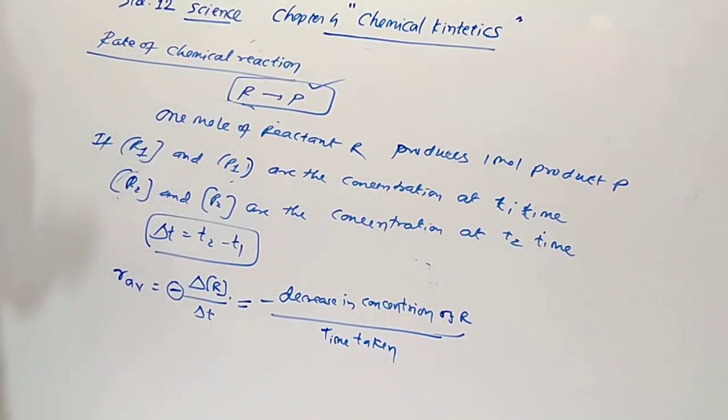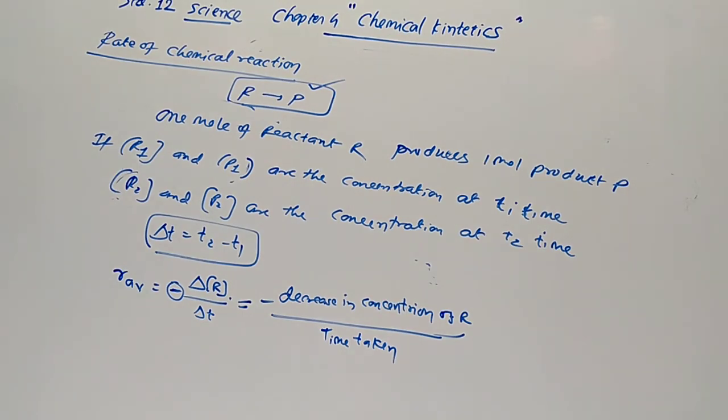Minus sign indicates decreasing in concentration of the reactant. With passing time, obviously, concentration of reactant decreases.